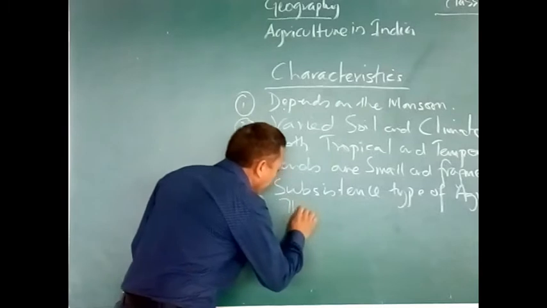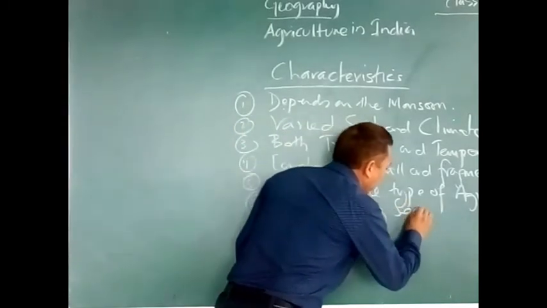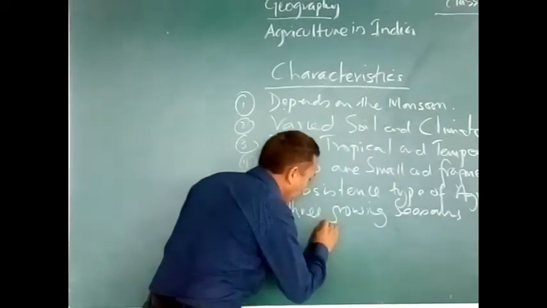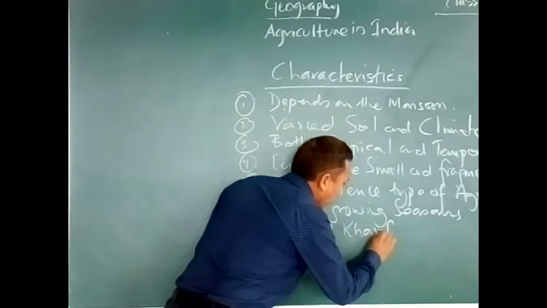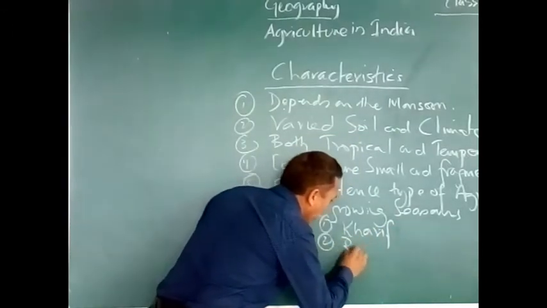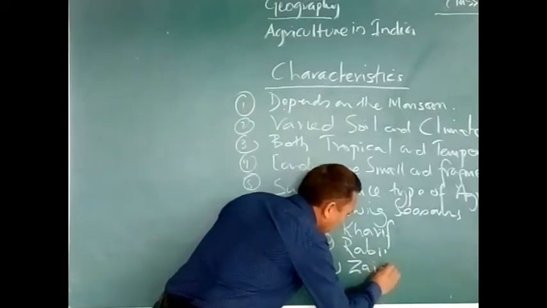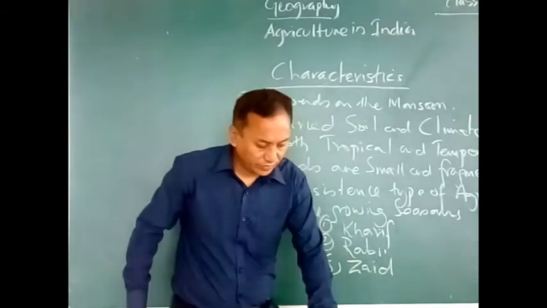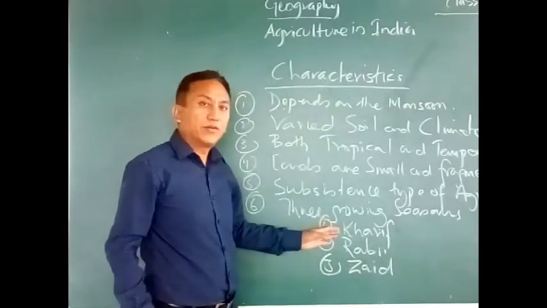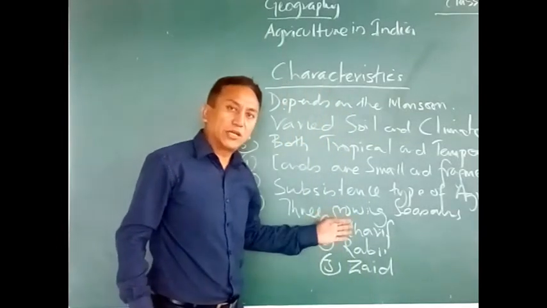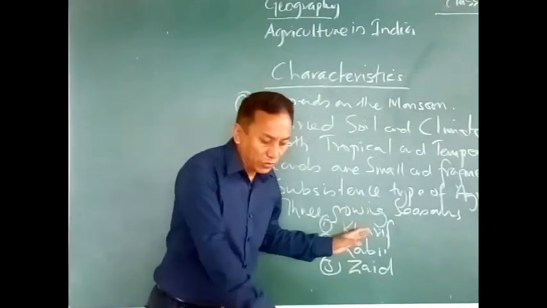We have 3 growing seasons. One is Kharif. Number 2 is Rabi crop. And number 3 is Zaid. Okay, so these are the 3 seasons. See, we have the Kharif crops grown in our country, we have the Rabi crops and the Zaid crops. Now, when is the Kharif crop grown in our country?